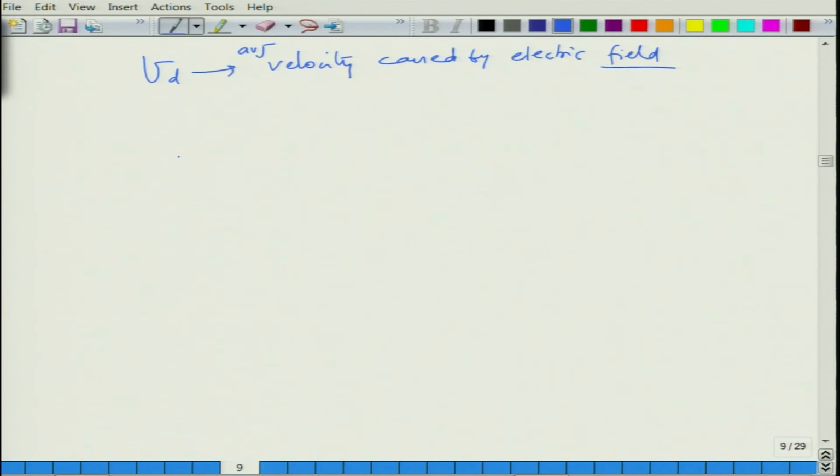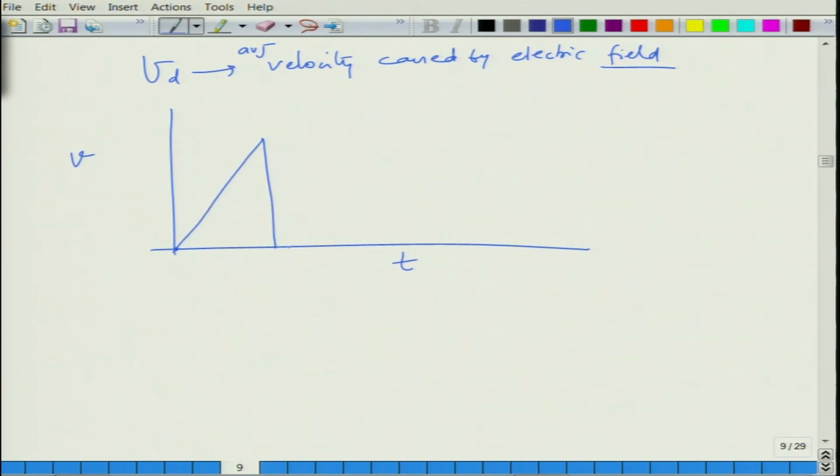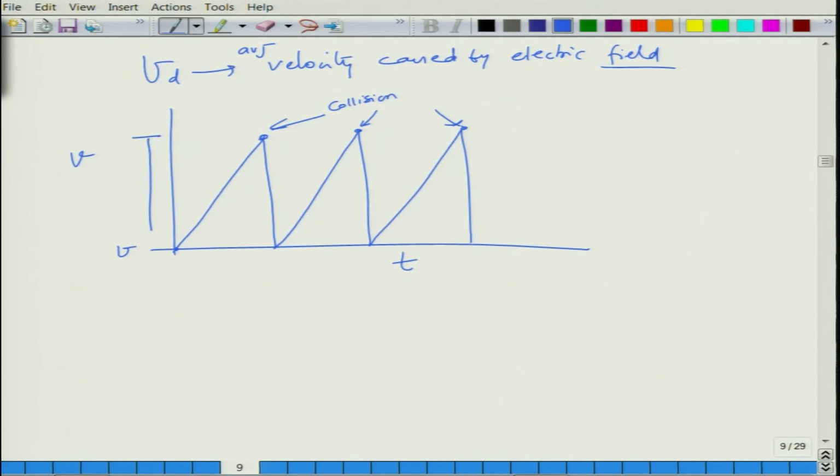Acceleration happens, but at the same time collisions cause deceleration. When you plot velocity as a function of time, the electron undergoes a collision, then again decelerates, and so on and so forth. There was a starting velocity v, it has reached another velocity v1, and the difference is vd.